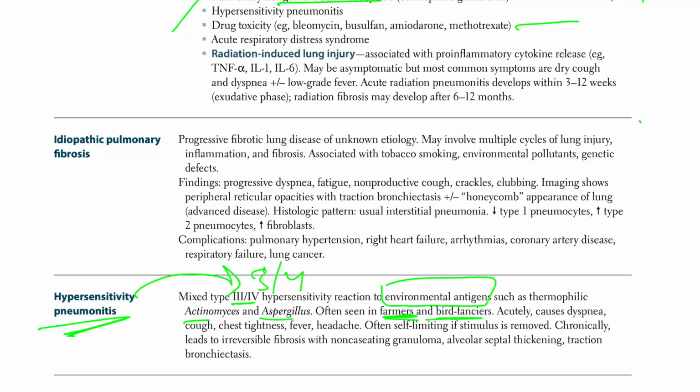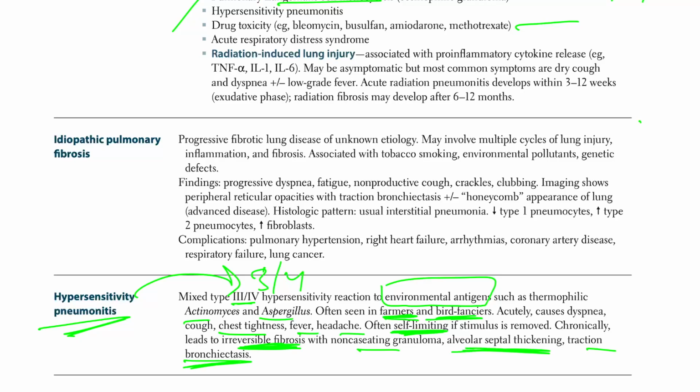Acutely, it can cause dyspnea, cough, chest tightness, fever, headache, often self-limited if the stimulus is removed. Chronically, it leads to irreversible fibrosis with non-caseating granulomas, alveolar septal thickening, traction bronchiectasis.